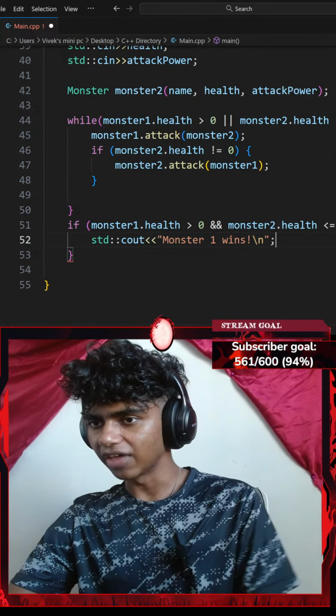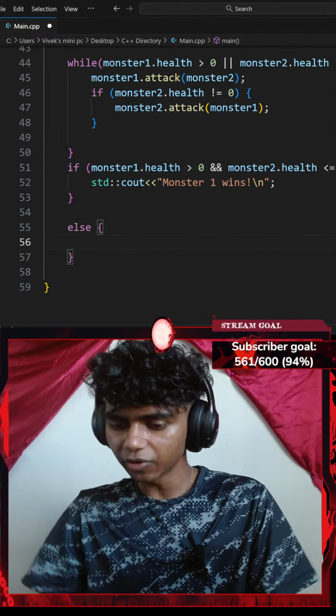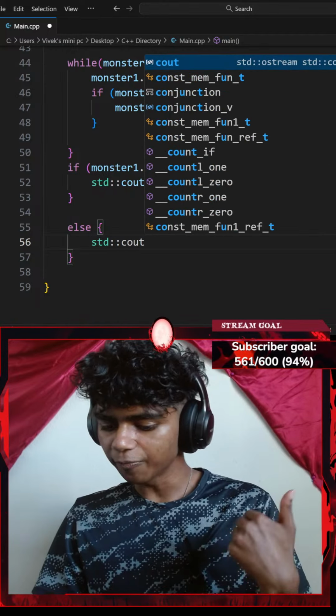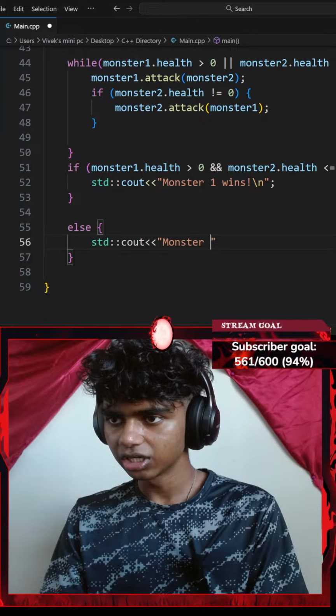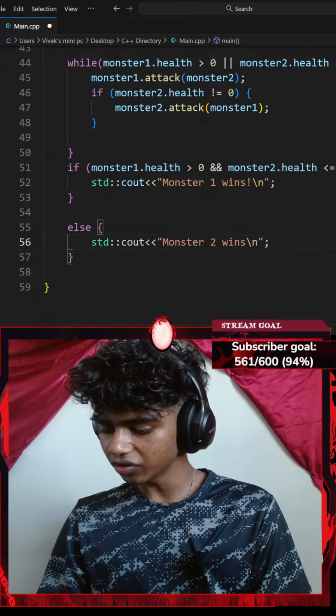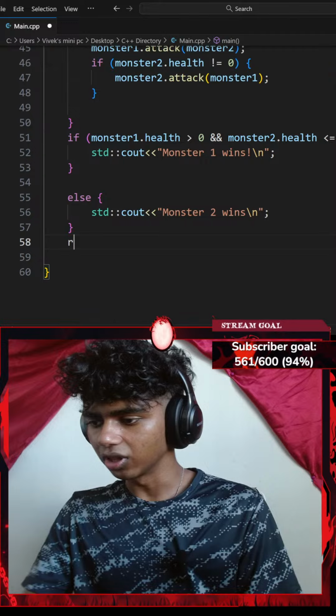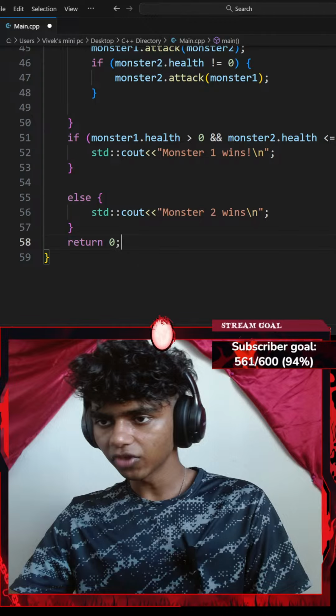Okay, that said, let's end this with a semicolon and then add an else clause, pair of curly braces, a standard console output with an insertion operator that says something like monster 2 wins with a backslash n new line ending with a semicolon. Lastly, let's go ahead and return 0. There we go. Guys, I feel like the stream's laggy again. Let me restart my OBS.